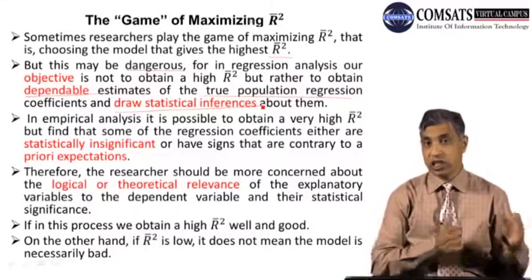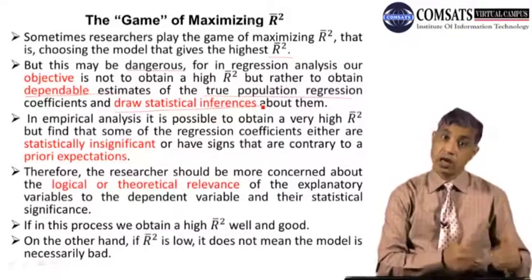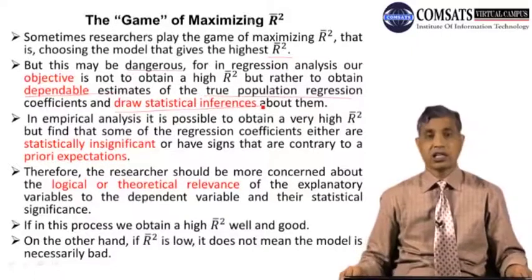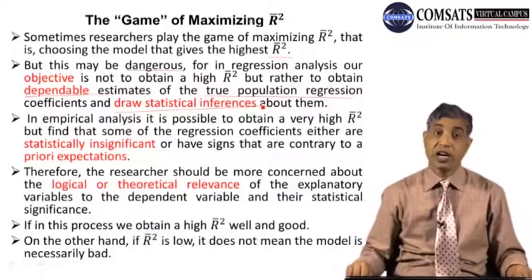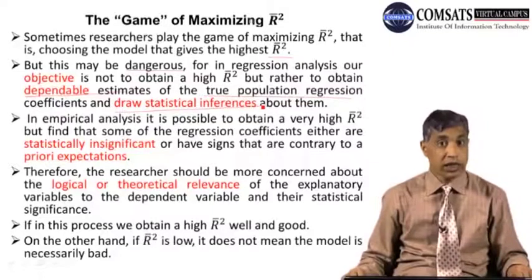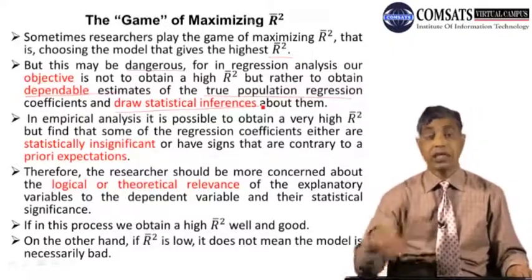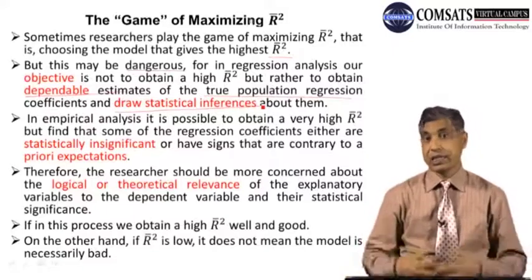So in the love marriage, in the beginning the R square was very high, but the results were not dependable. On the other side, in the arranged marriage, the R square is very low, but the results are very dependable.